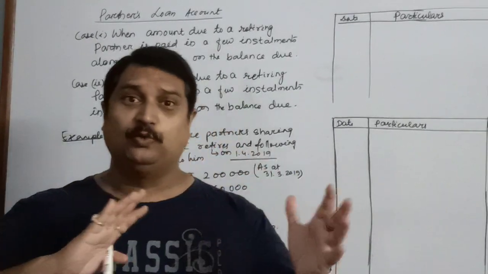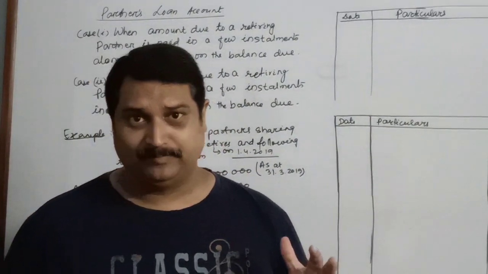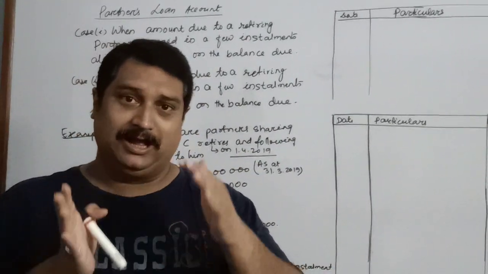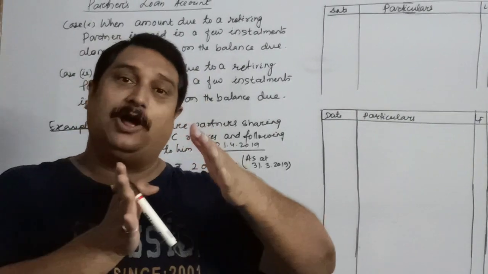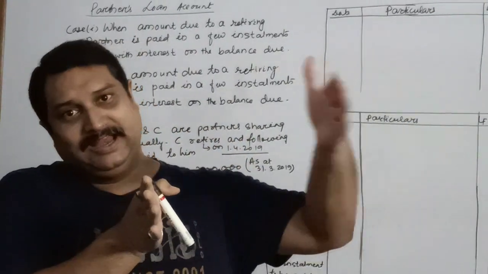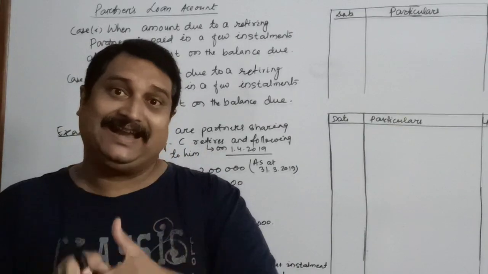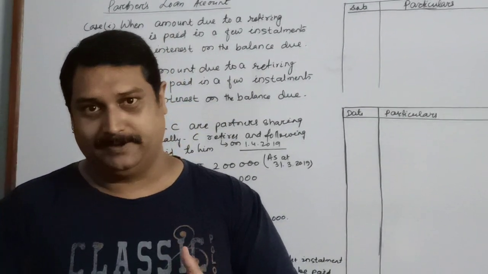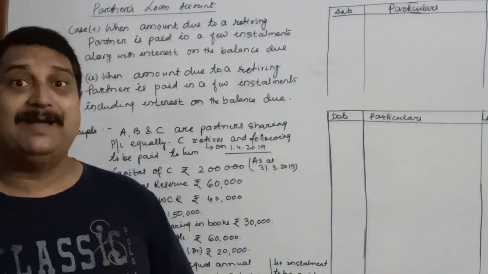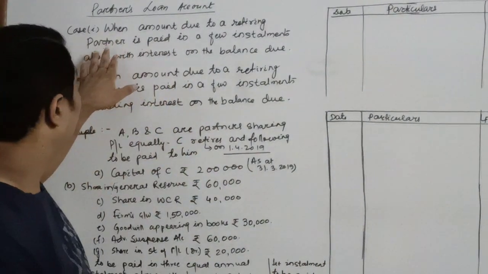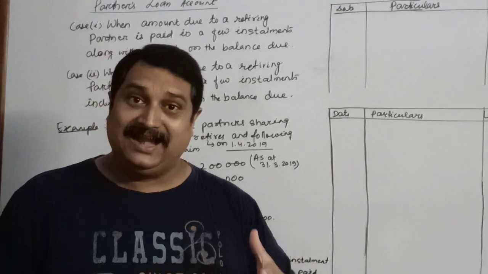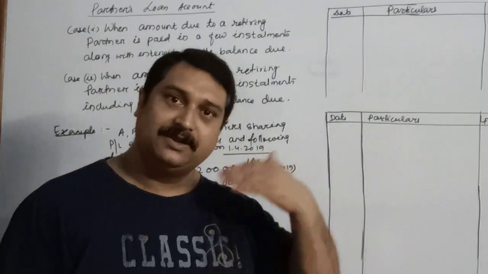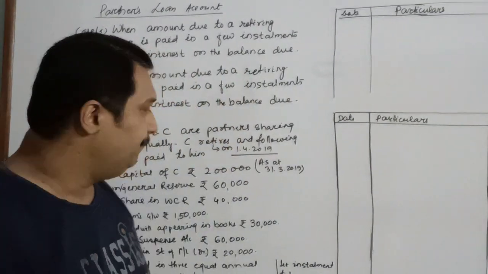So children, these are the two ways in which loan accounts are prepared. The first one is excluding interest, where we are given the installment and along with that we add interest additionally. The second case is when interest is already included in the amount of installment. Today we will talk about the first case, when interest is to be added externally along with the installment. The second case we will discuss in the second video.